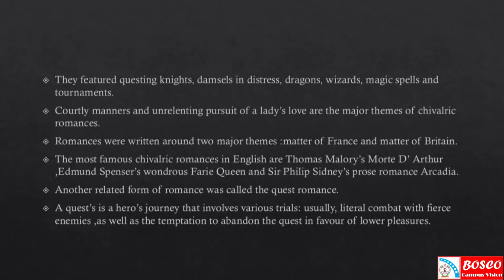So in the early period, romances were written around these two major themes, or based on the stories of these two: one is Charlemagne and the other one is King Arthur and his knights of the Round Table.